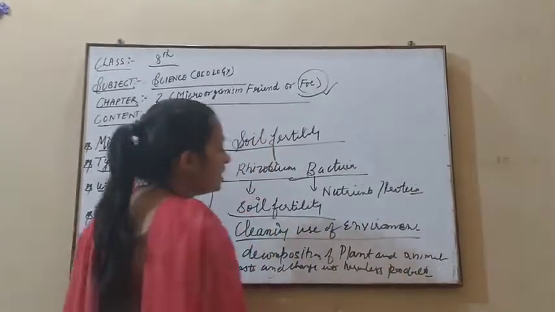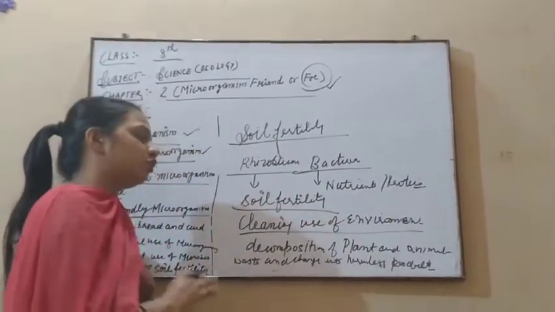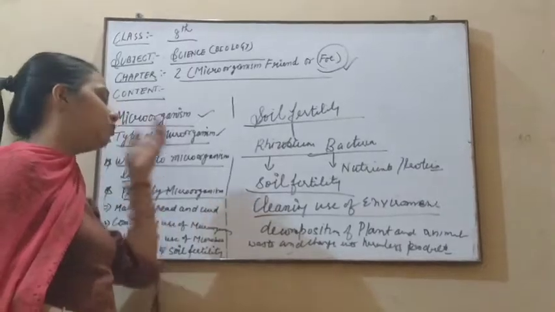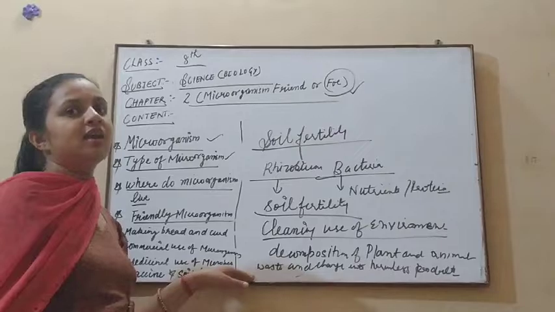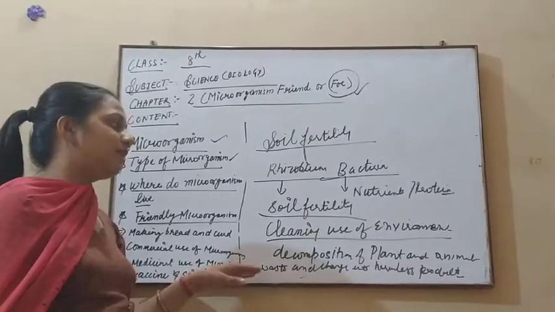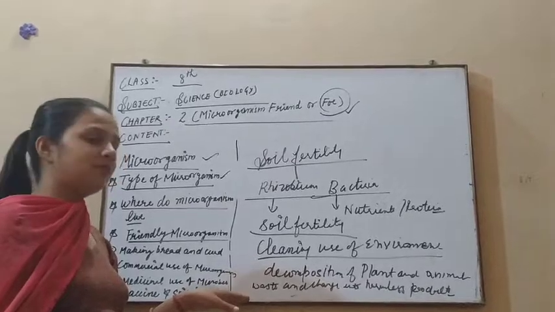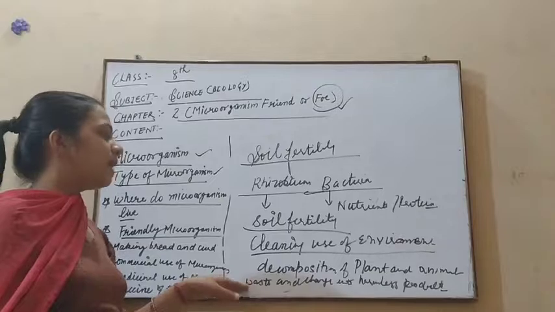This is done with the help of decomposition by microorganisms. If microorganisms were not present in our surrounding environment, it would not be possible to make manure from the decomposition of plant and animal waste. Changing this plant and animal waste into manure is also done with the help of microorganisms.